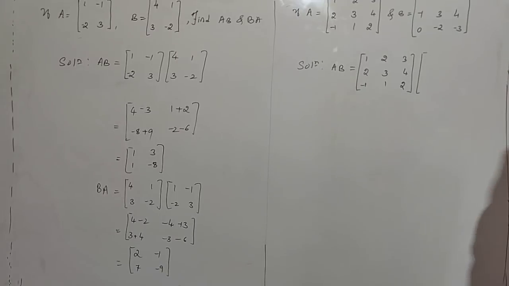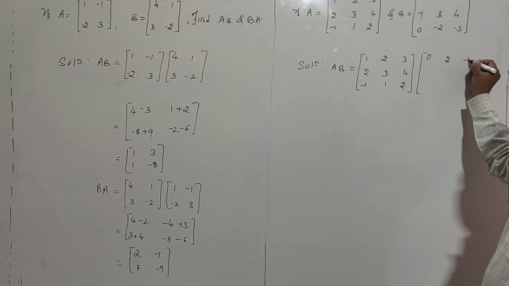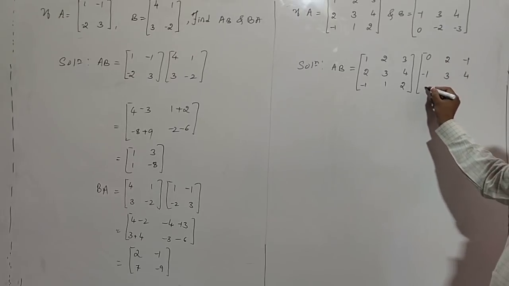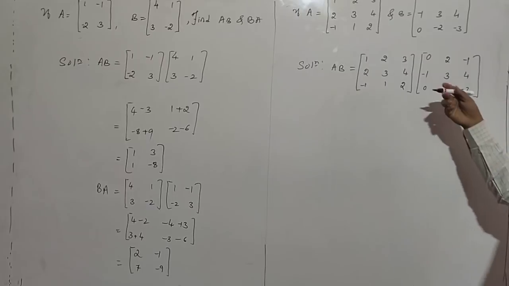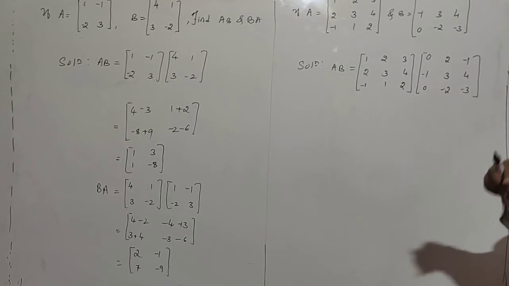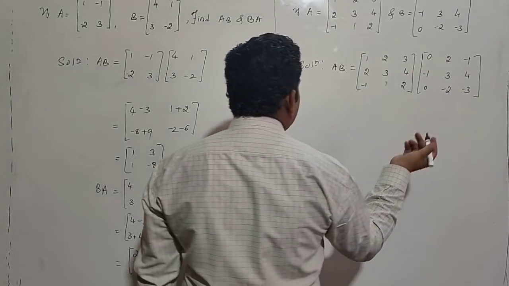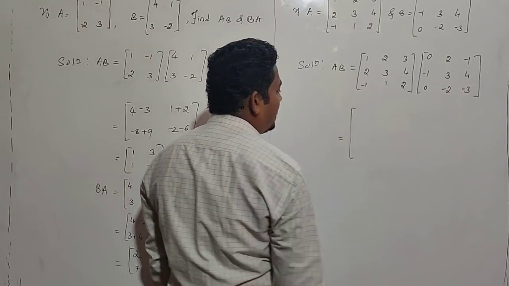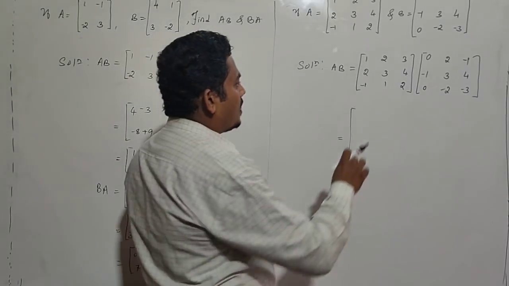Replace matrix B, second matrix 0, 2, minus 1, minus 1, 3, 4, 0, minus 2, minus 3. Same procedure only. Multiply first row with first column, it gives A11 element. Either it is 3 cross 3 or any order, if AB is defined, then multiply first row with first column.